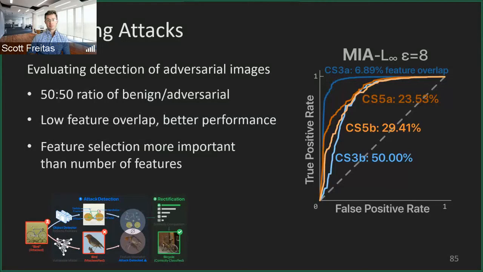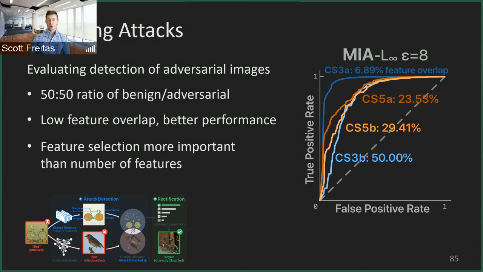So essentially here, our goal is to begin by detecting attacks. That's the first step. So our goal here is to evaluate the detection of adversarial images that have been perturbed and modified. And we do this in a 50-50 ratio of benign to adversarial images. And basically what we find here is that low feature overlap equals better performance. And this is not too surprising. If the features of these images are distinct, we can better represent what the actual true image class is. And sometimes this can actually be more important than the number of classes itself.